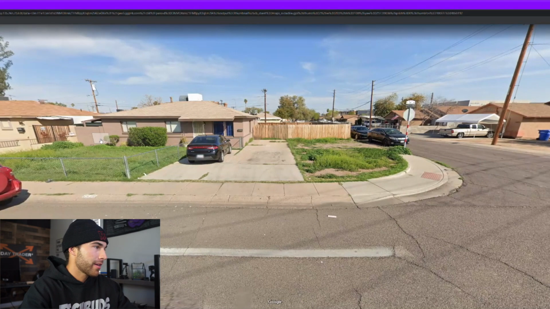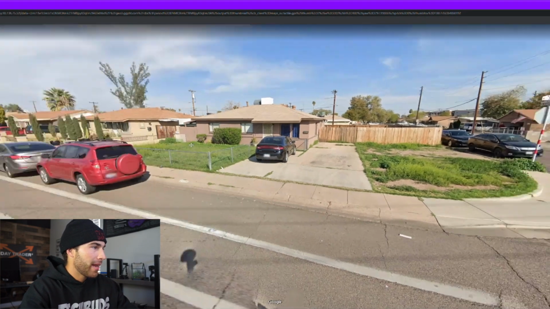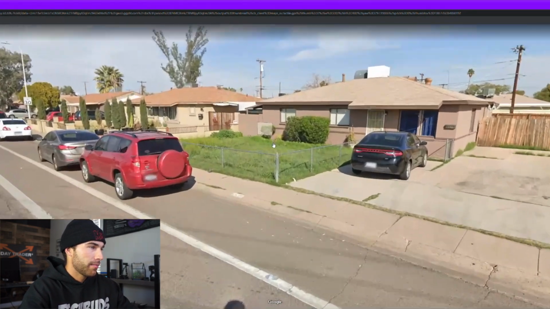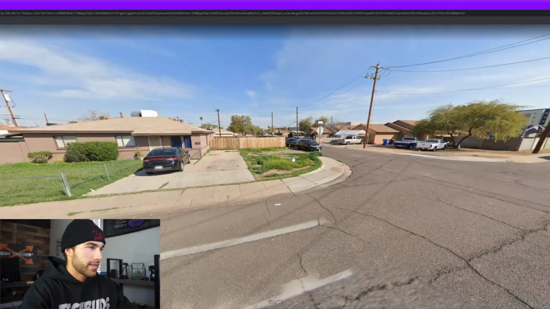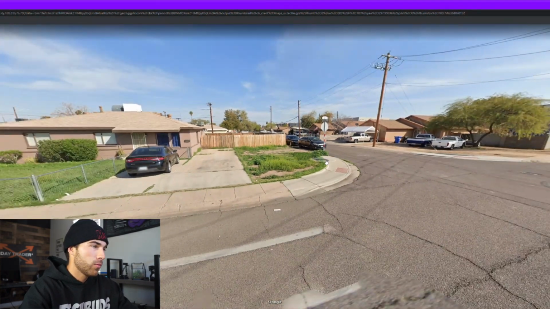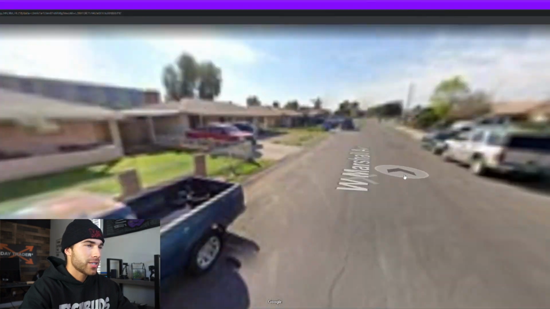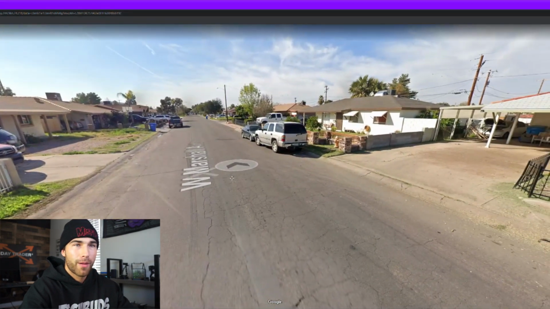For example, right here, this yard, it looks like it's pretty well maintained, at least this section of the yard right here that I'm zooming in on compared to this section. So this isn't too bad. This probably wouldn't catch my attention too much. We're basically just going to be clicking down streets and looking for properties that look distressed.